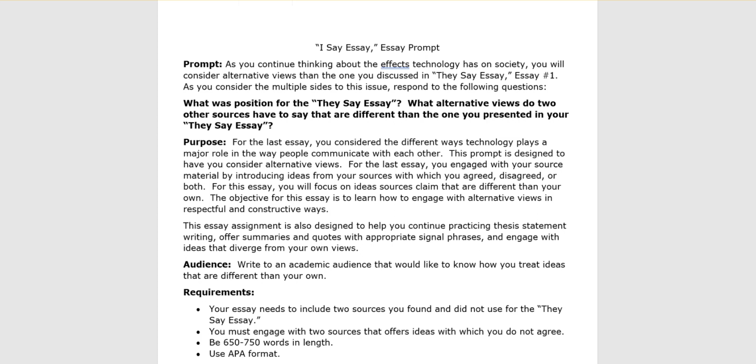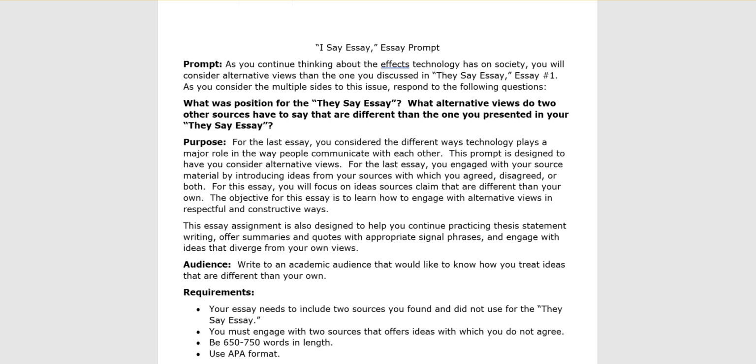It doesn't have to be completely counter or opposite to what you're saying, but the source should present an idea that you hadn't considered in relation to your main idea. So it's important that you first understand your position, and then look for sources that talk about your topic in a slightly different way than you did.